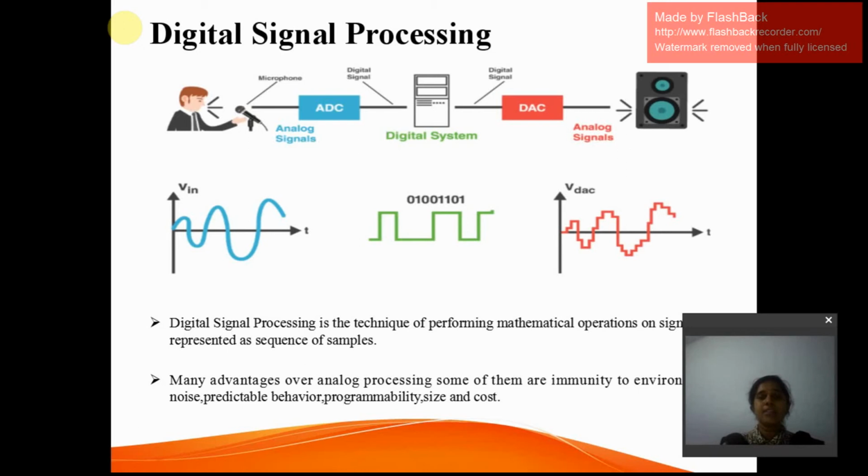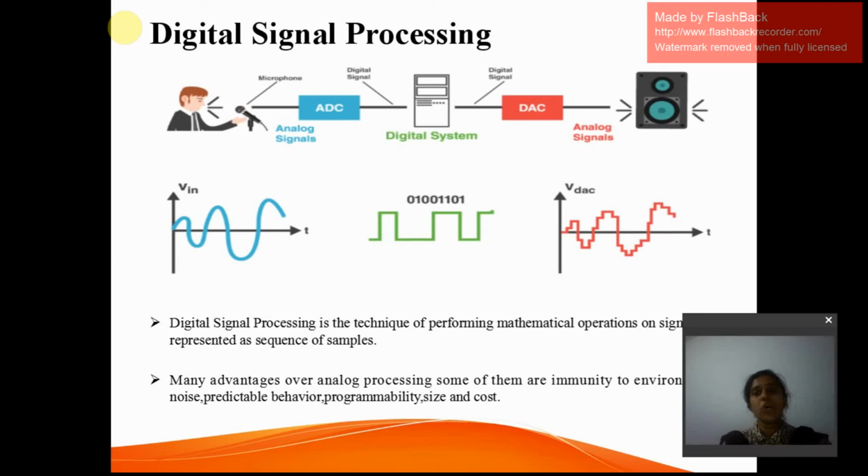That digital signal is given as input to the digital system, which is nothing but a processor. Here, the digital signal processor does some operations on the signal which is being given as an input. The input to the digital signal processor is a digital signal, and the output is also a digital signal which is being processed. That processed signal is being given to a D to A converter, nothing but digital to analog converter.